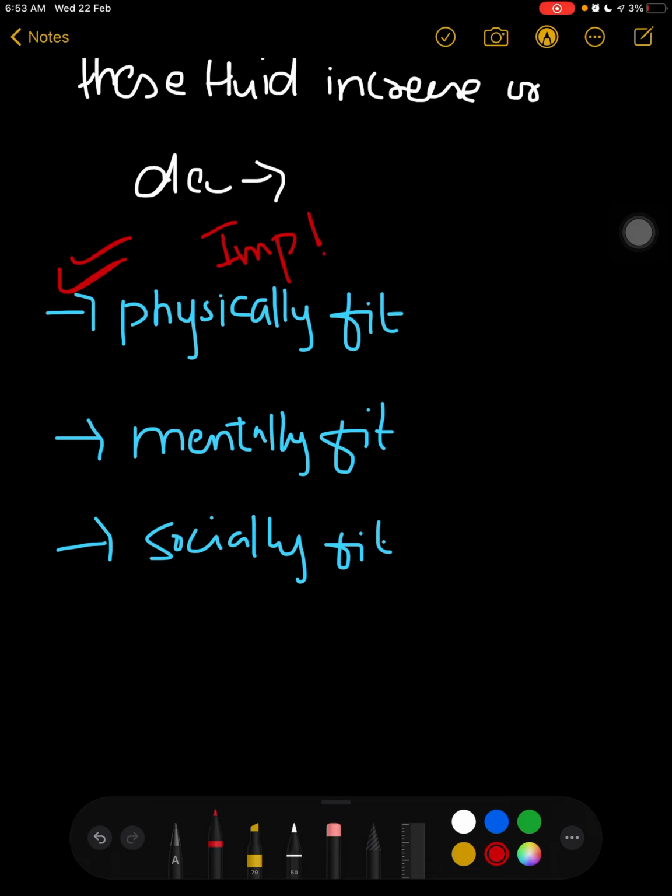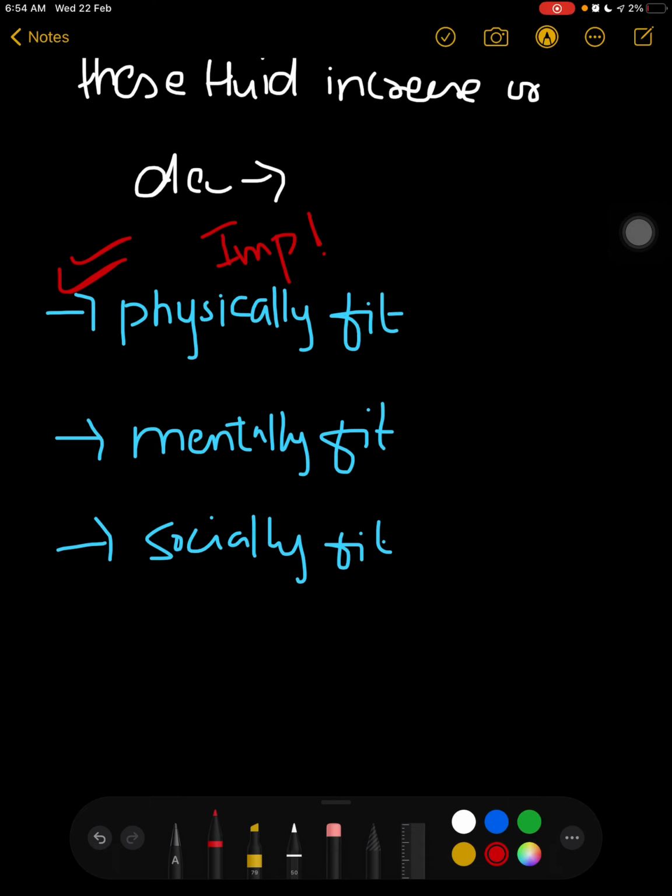Why physically fit? Because, for example, with mental fitness, there are some days when we are down, some days when we are stressed, some days when we are in tension, right? If you are a student, you have the tension of clearing exams, getting the highest marks. This is a tension. In this state, you can't say that the person is not healthy, right?